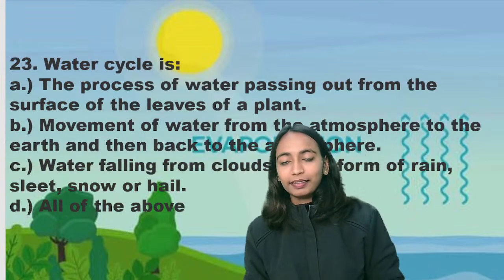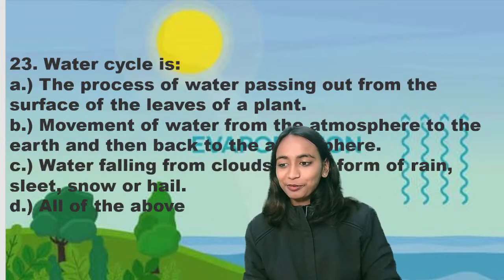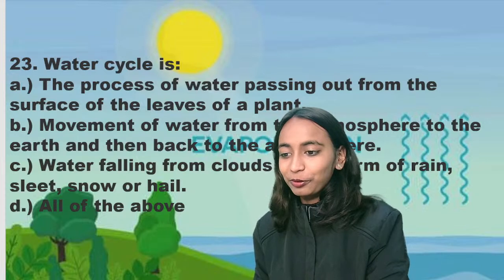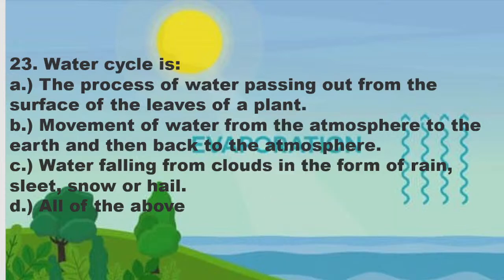Question number 23. You have to define what is water cycle. So I think here is the time for me to turn my camera off, so that you will be able to read the options. The first option is the process of water passing out of the surface of the leaves of a plant, movement of water from atmosphere to the earth and then back to atmosphere, water falling from clouds in the form of rain, sleet, snow or hail, or all of the above. So basically what is water cycle? Water cycle you have to remember.